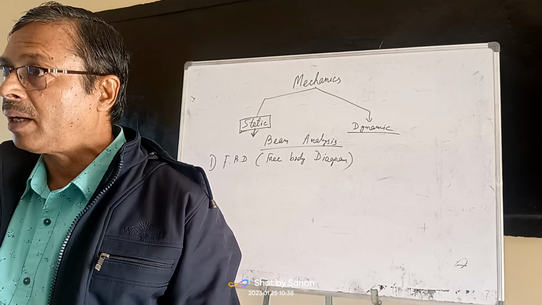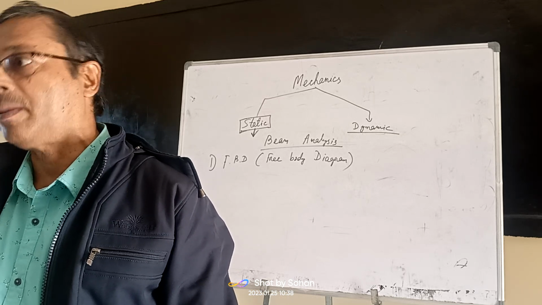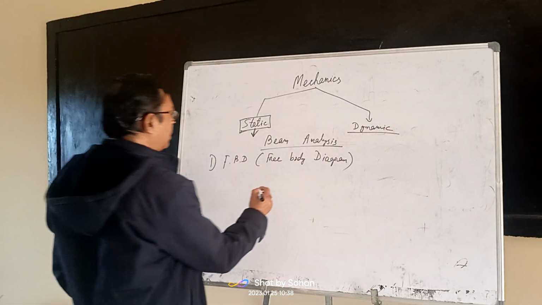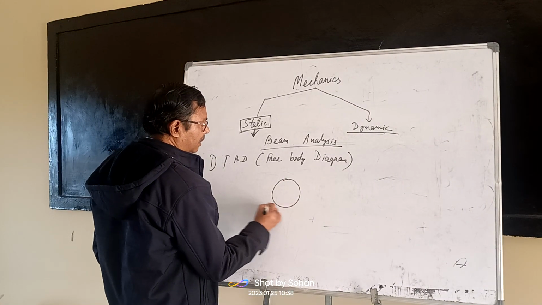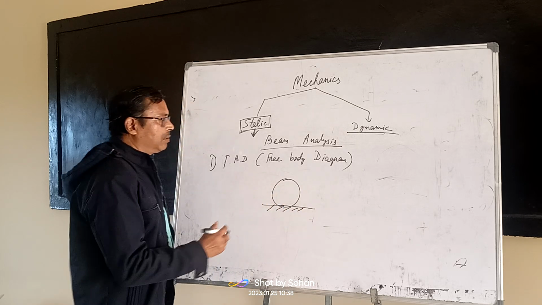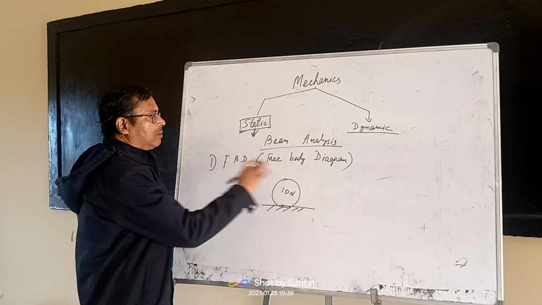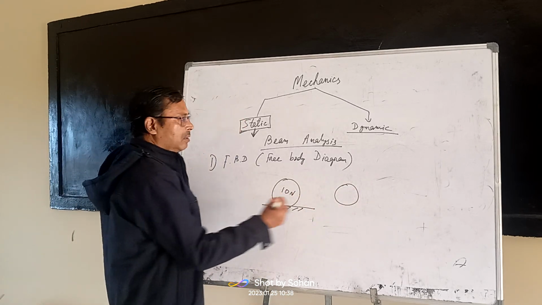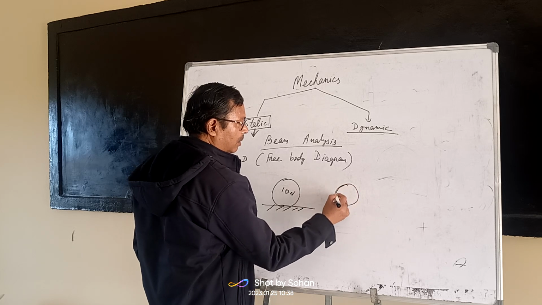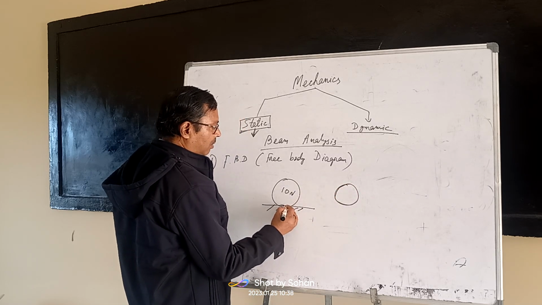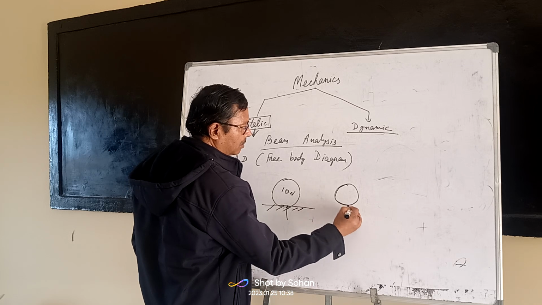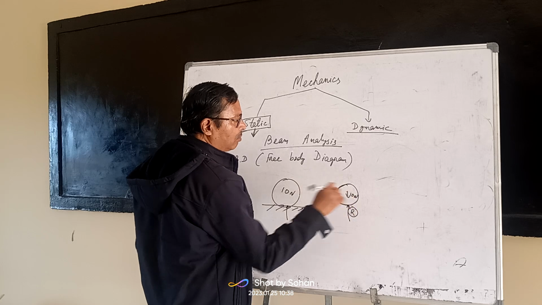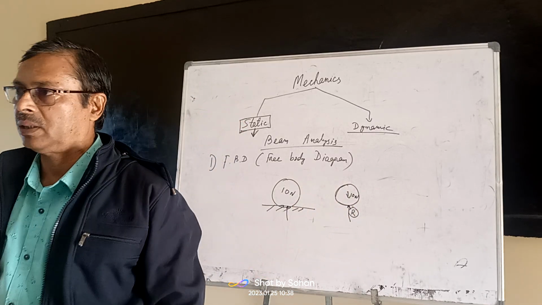So, for drawing the free body diagram, you have to isolate, meaning separate the body from the surroundings. Suppose this is a body resting on a surface, and the weight of the body is, suppose, 10 Newton. You isolate it, meaning separate it from the surroundings. Which one is your surrounding? The ground. If you isolate it, you will get it like this. There will be a reaction at the point of contact, and the weight of the body will act downward. So how many forces are there? Reaction is one and weight of the body is downward. So there are two forces.